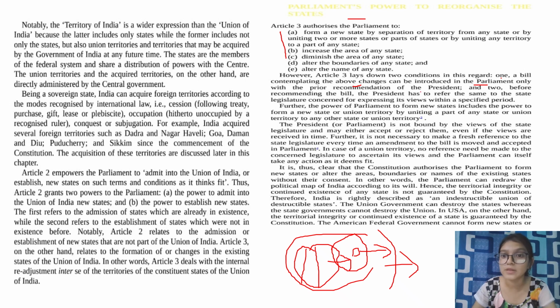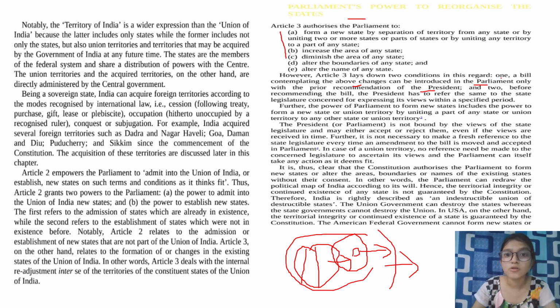One, a bill contemplating the above changes can be introduced in the Parliament only with the prior recommendation of the President. Till now we are very much familiar with how an amendment is made to the Constitution. We have a proper procedure under Article 368, Part 20 of the Indian Constitution. There are procedures like simple majority, special majority, and voting by the Parliament and such other things. These are the procedures that the Parliament has to go through in order to make any particular amendment.